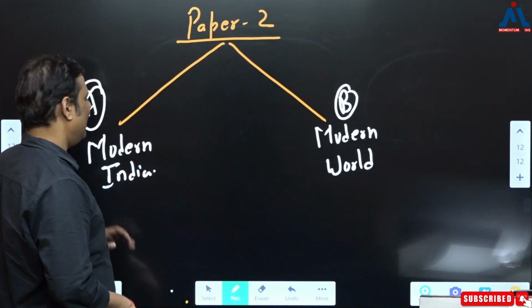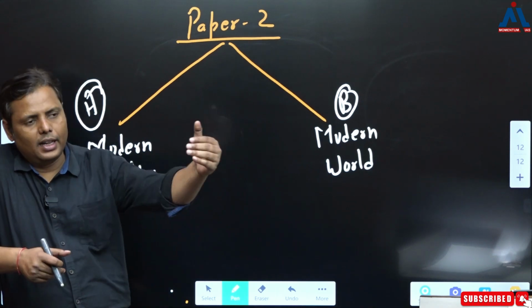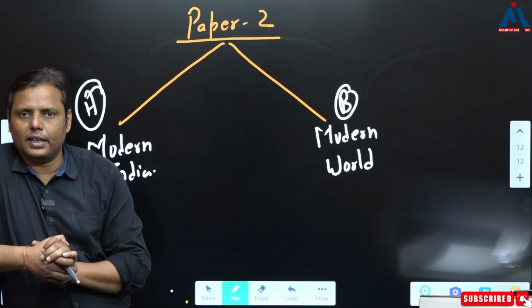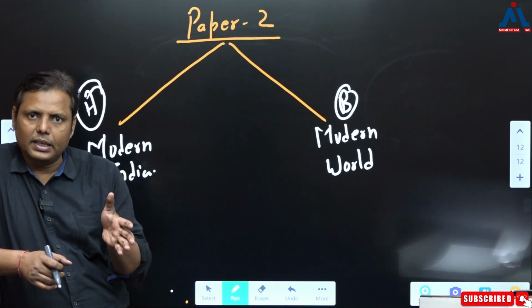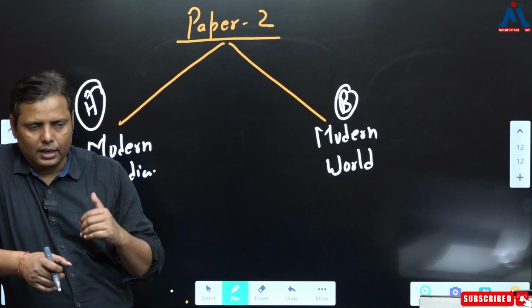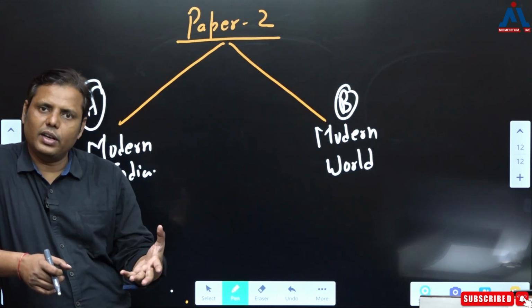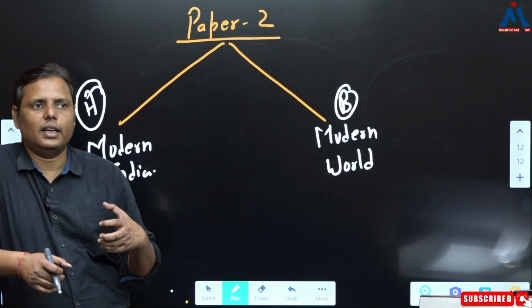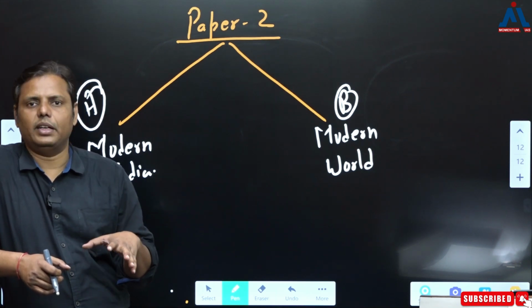Now what do you study in modern India? You study various topics in modern India. That starts from colonization, correct? That starts from the coming of various European companies, and then the condition of India at that point of time, the colonization of India, and that colonization is further taken into the various sufferings of Indians.